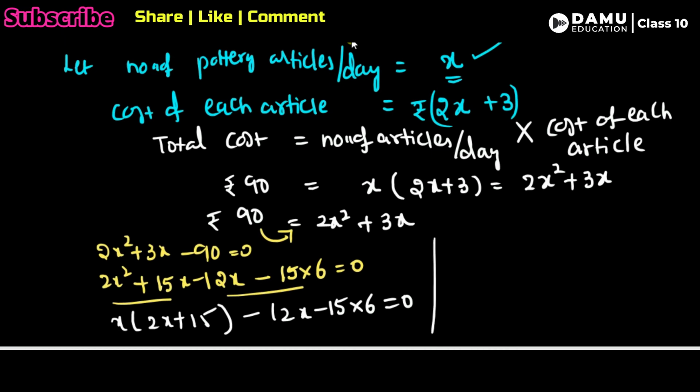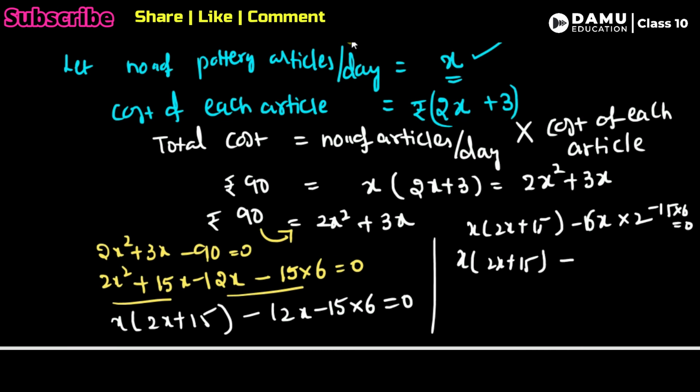So x into 2x plus 15, minus, taking 6 common, 6 into 2x plus 15 will be equal to 0.